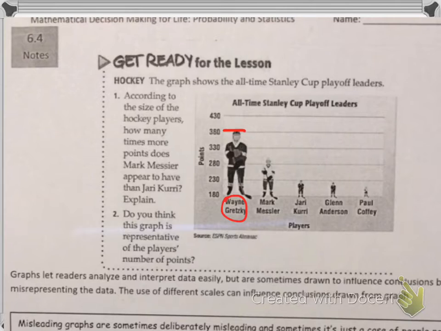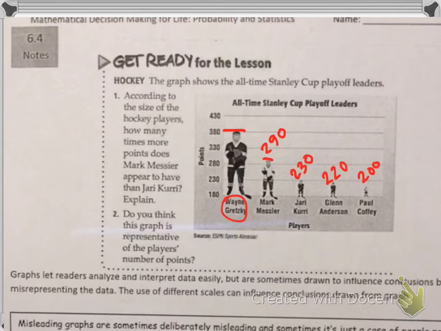Mike Messier is down here at maybe 290, and Jari Kurri is at 230. Glenn Anderson is right under 230, so maybe 220, and then Paul Coffey is maybe 200, if we were going to guess.